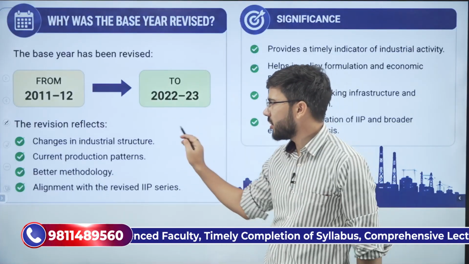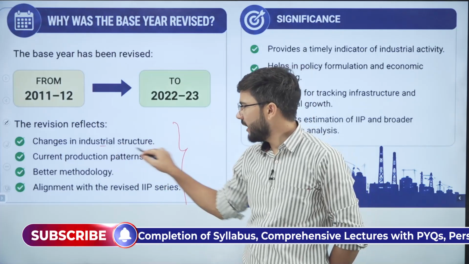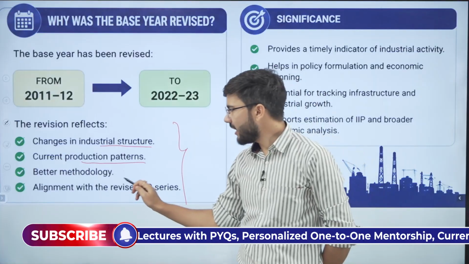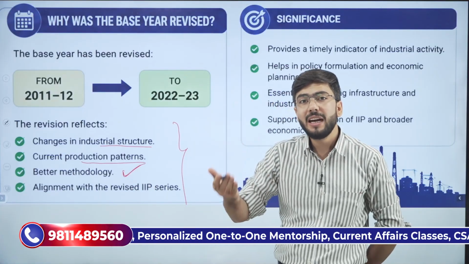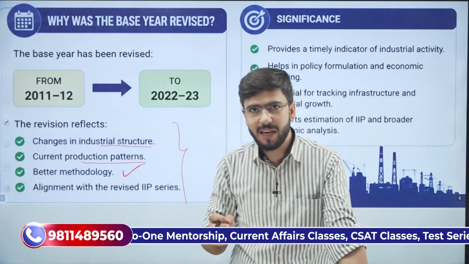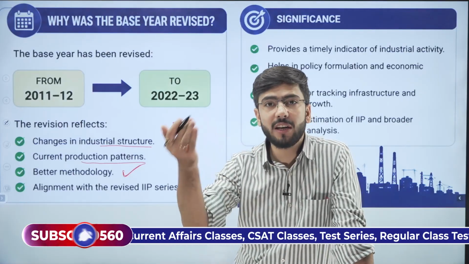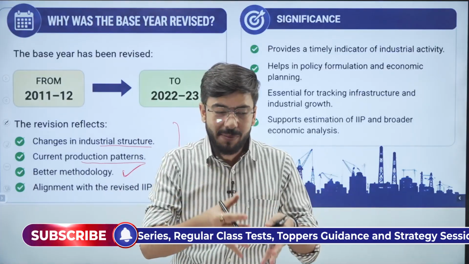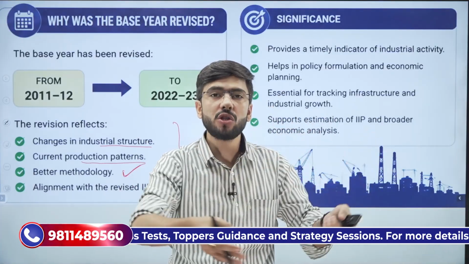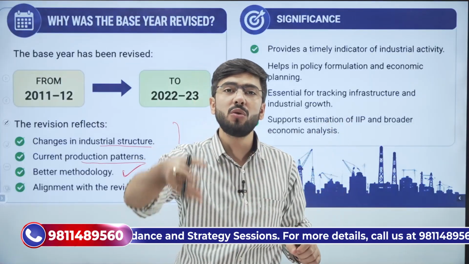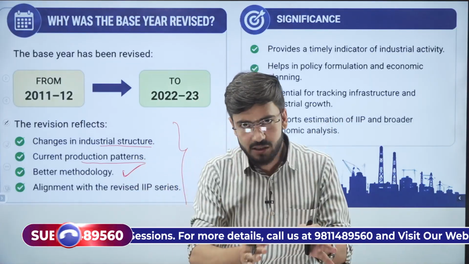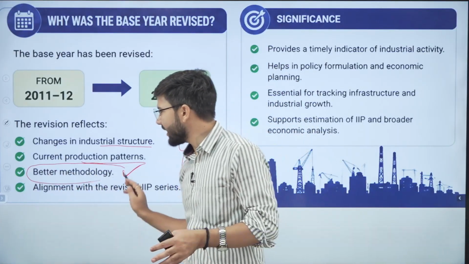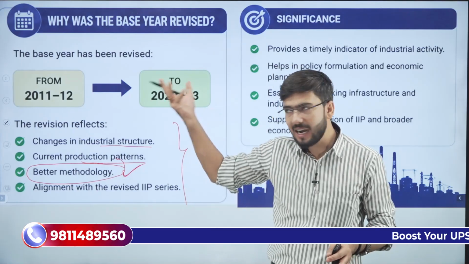Why has the base year been changed? Because there are changes in industrial structure, changes in the current production pattern, and a better methodology to be adopted. Like in CPI, we adopted newer products. We expanded our basket of goods. We expanded the expanse of markets. We also included OTT platforms and online markets in CPI. Similarly, we are changing the methodology. So in this video, we will also understand the new methodology we are adopting in ICI.